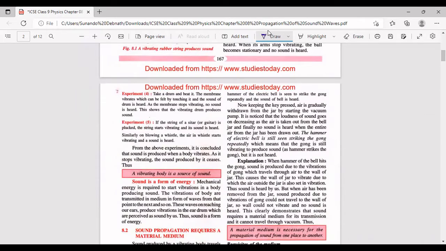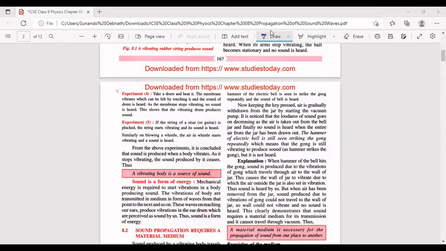You see, it is simple. A small paragraph is written for experiment 4. Take a drum and beat it. Okay, school में तुम्हारा drum होता है ना, सारे schools में होता होगा. And you beat it. The membrane vibrates, which can be felt by touching it. जैसे तुमने उसको hit किया, तुम देखोगे drum का जो membrane है, वो vibrate कर रहा है. You can also feel it by touching it that it is vibrating.